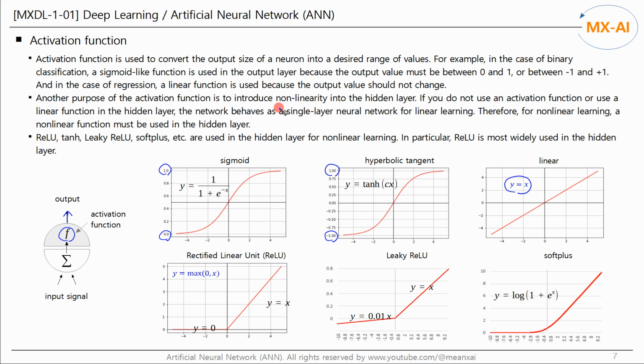Another purpose of the activation function is to introduce nonlinearity into the hidden layer. If you do not use an activation function or use a linear function in the hidden layer, the network behaves as a single-layer neural network for linear learning. Therefore, for nonlinear learning, a nonlinear function must be used in the hidden layer. ReLU, tanh, Leaky ReLU, SoftPlus, etc. are used in the hidden layer for nonlinear learning. In particular, ReLU is most widely used in the hidden layer.